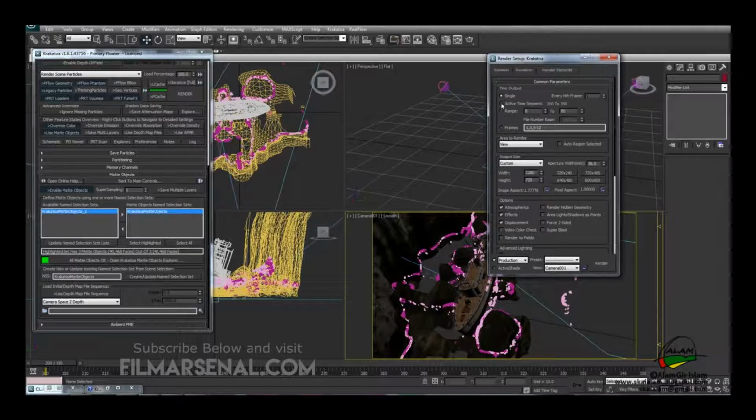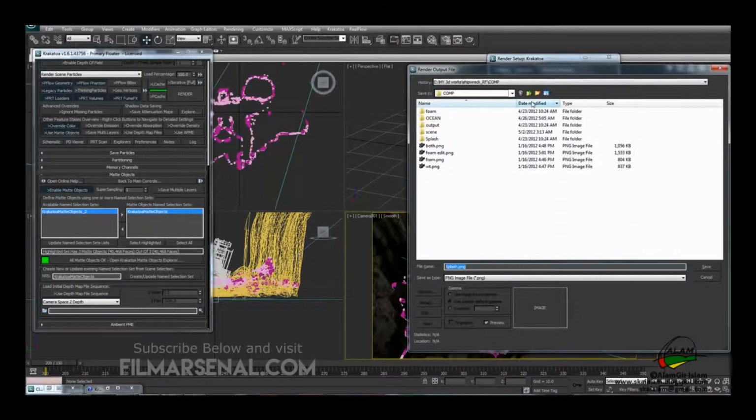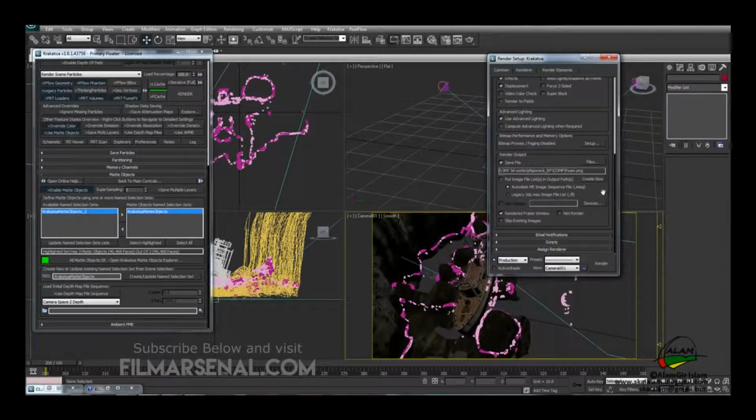So we'll set this to active segment, save file, and under files we'll choose another path or make a new folder and change the name from splash to foam and save, and then we can hit render. So after we render out the foam particle sequence,